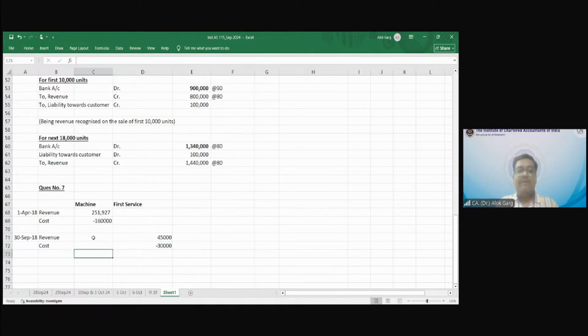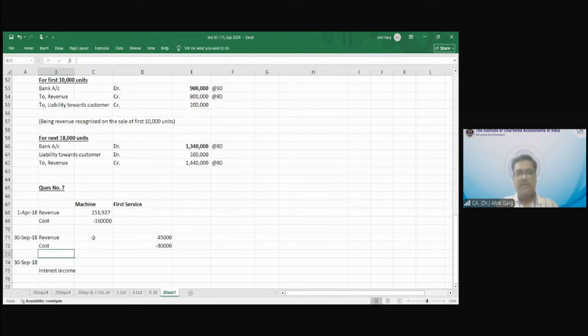Then what happened on 30th September 2018? One more thing will happen. Interest income. There will be interest income also, half yearly, at a 5% rate of interest. Yes, sir. Interest income.